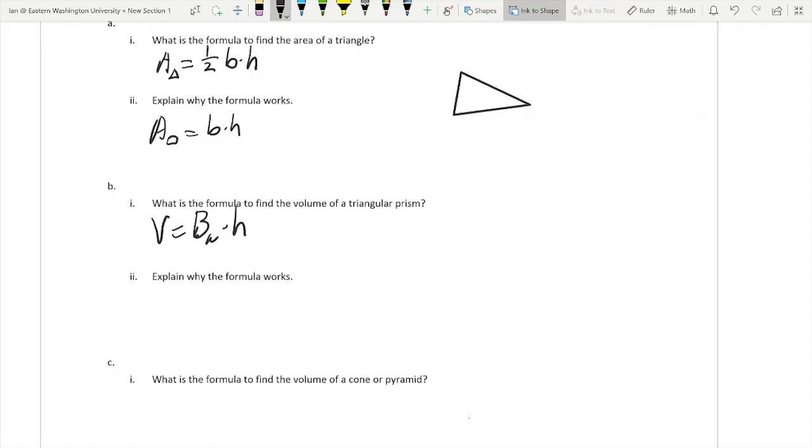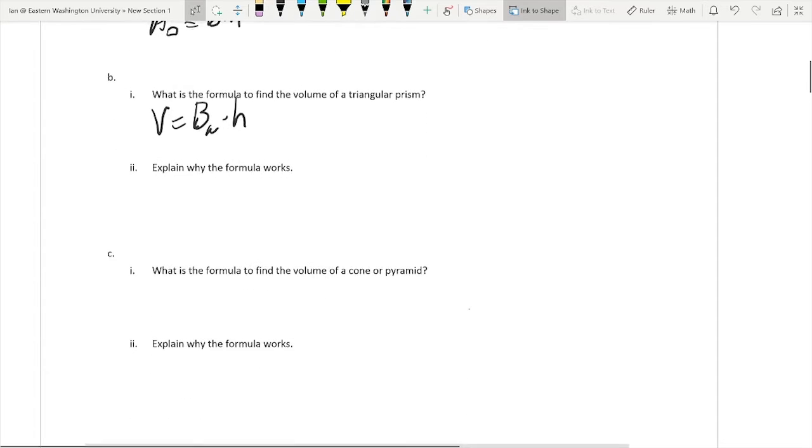Now, why does this work? Again, it's just because we're building these layers on top of each other. But if you guys really want to know, it's a calculus thing. So when you get to calculus, you'll be able to see it, and it's really cool, trust me. The volume of a cone or a pyramid is really similar to the triangular prism or any prism. The volume of a cone or a pyramid is 1/3 base area times height.